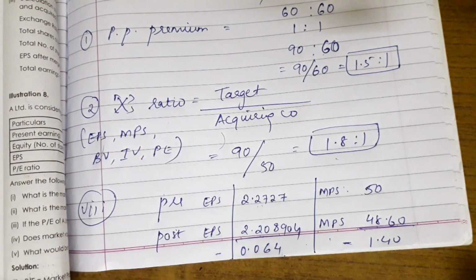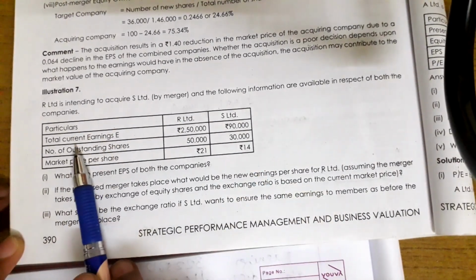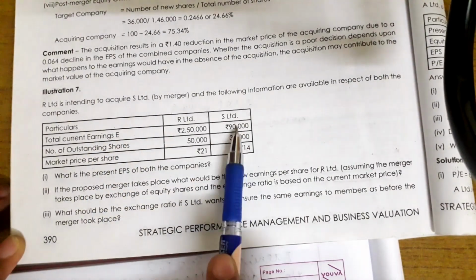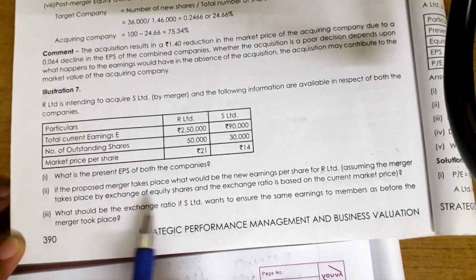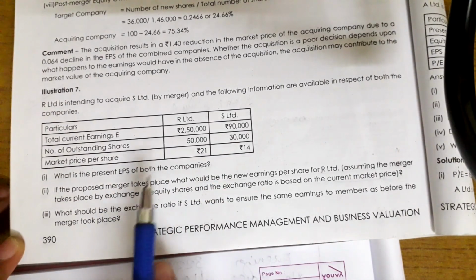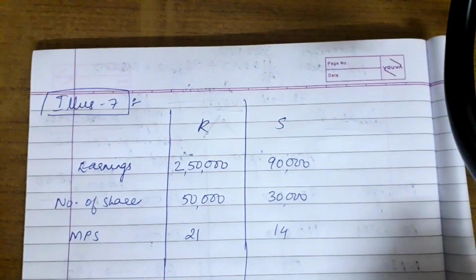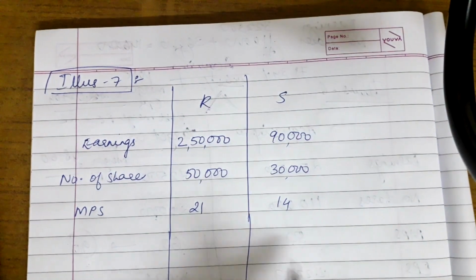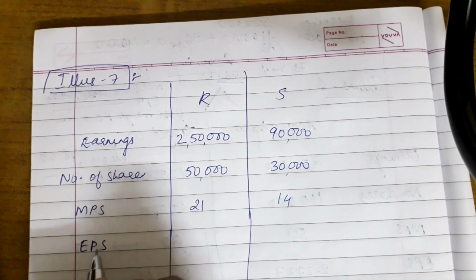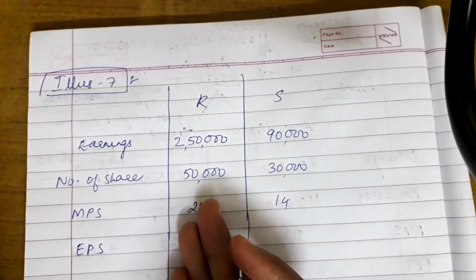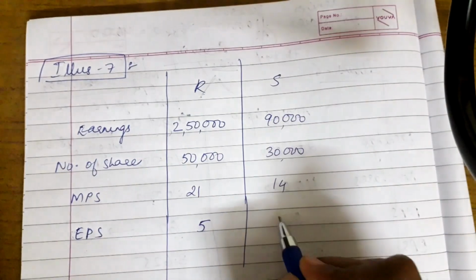Okay, now illustration number 7. R is intending to acquire S company. The information is given: earnings, number of shares, MPS have been provided. We have to calculate present EPS and 2 more sub points. Okay, so let's go step by step. The information I have noted in the notebook. Now they are asking for EPS. EPS we know what it is: earnings divided by number of shares. 2,50,000 divided by 50,000 is 5. And here it would be 3.